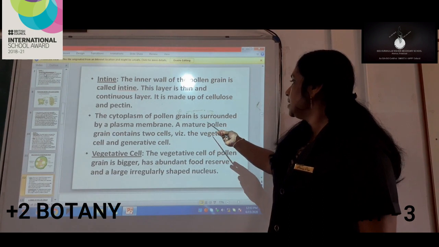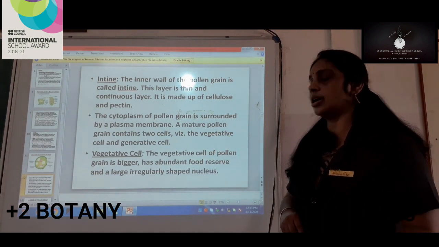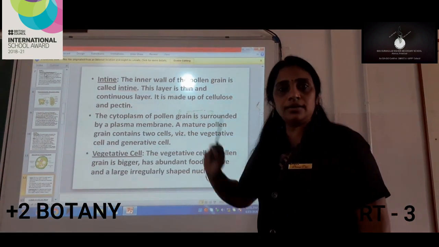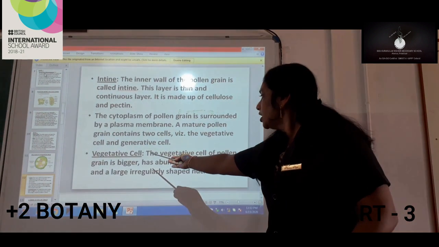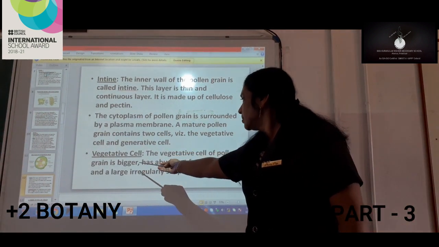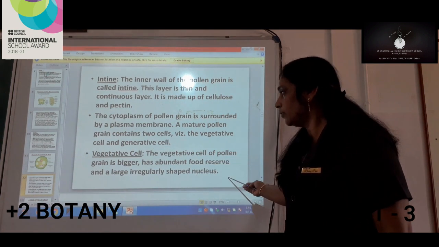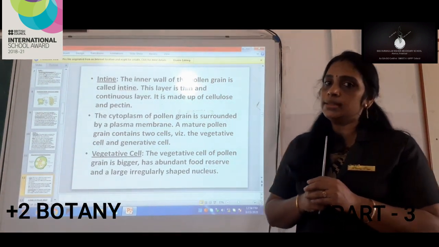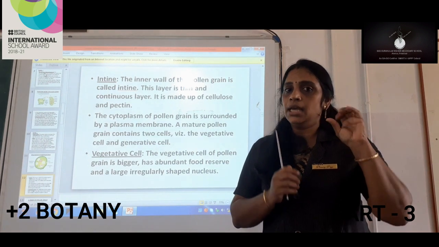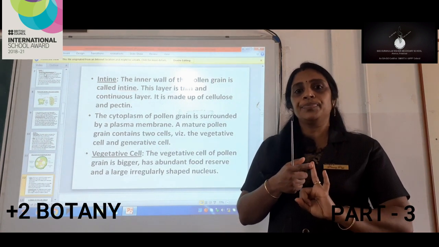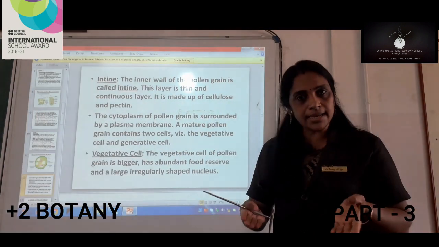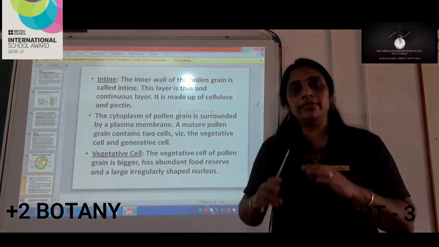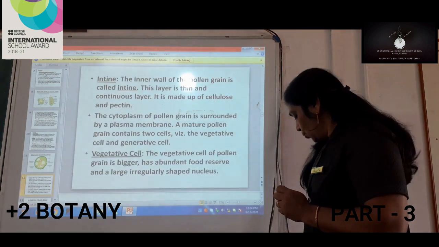Next, a mature pollen grain consists of two cells. In the picture we are seeing the vegetative cell and the generative cell. The vegetative cell is bigger in size and has abundant food reserve. As I told you, in the structure of the pollen grain there will be two cells, the vegetative cell and the generative cell. The vegetative cell is bigger in size, has a lot of food reserve, and has a large but irregular nucleus.